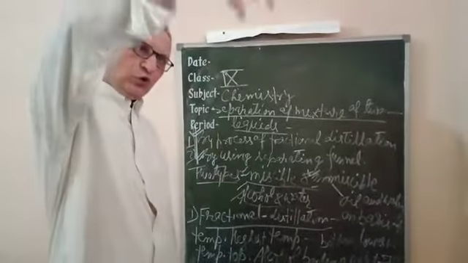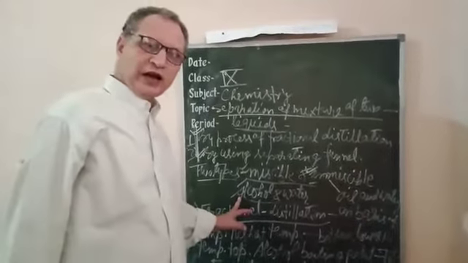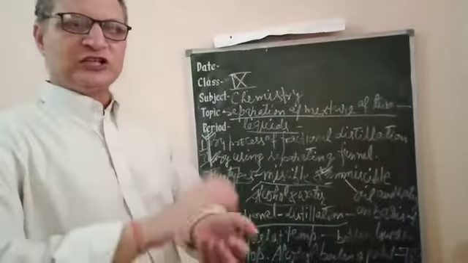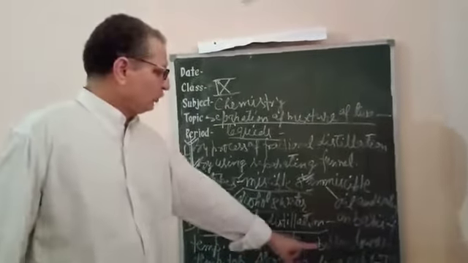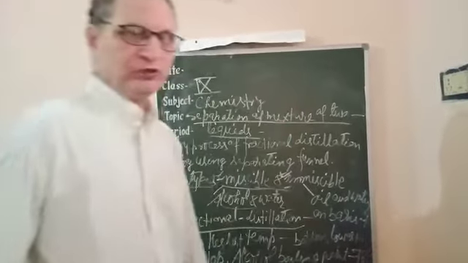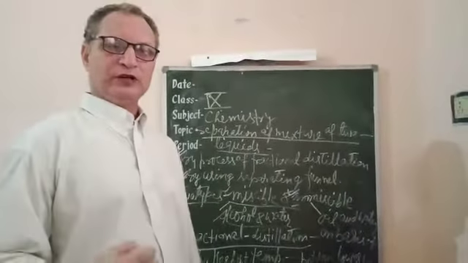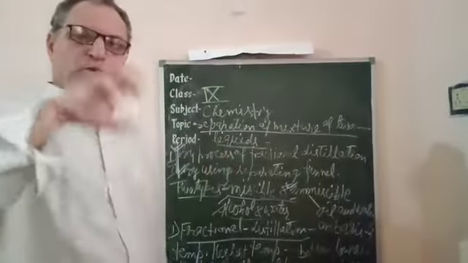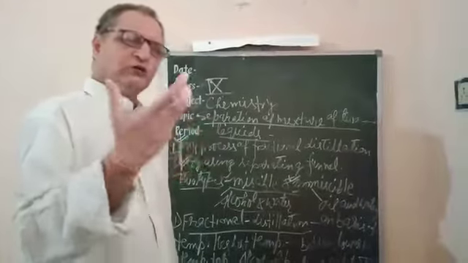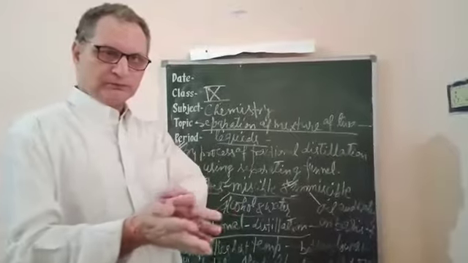When we keep the mixture of alcohol and water in the apparatus and give a temperature of 78 degrees, alcohol will start boiling, because its boiling point is 78 degrees centigrade, and we will separate that alcohol.